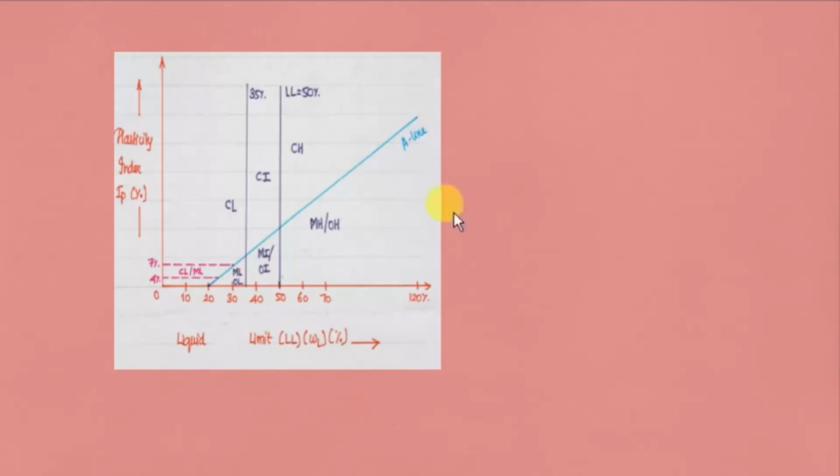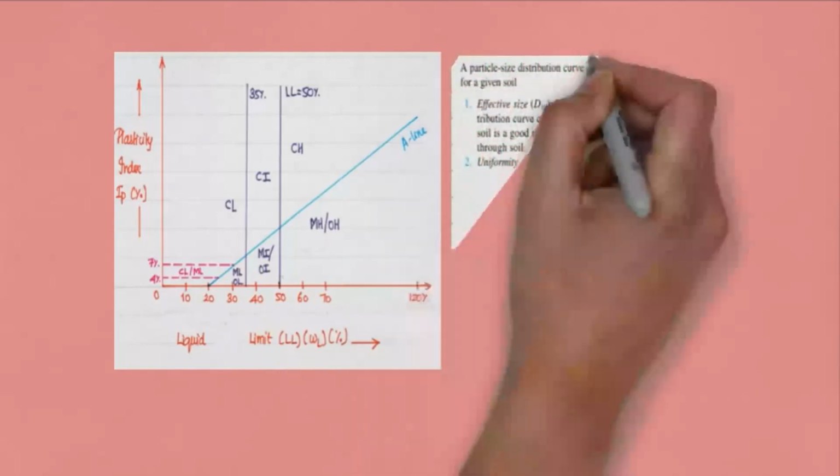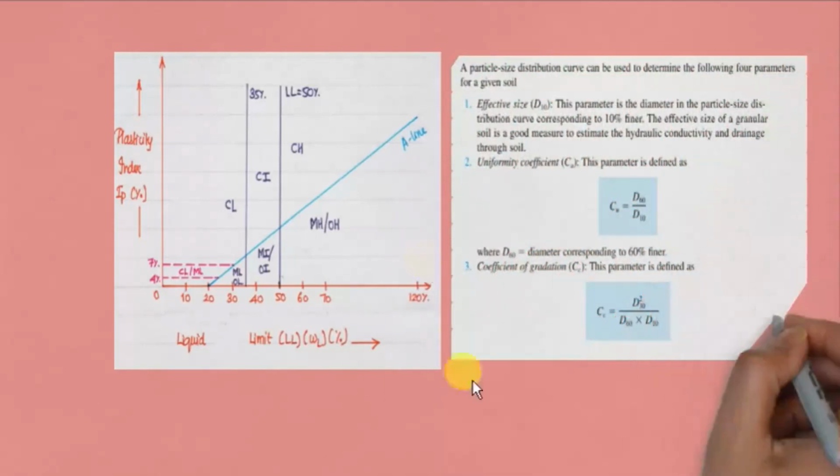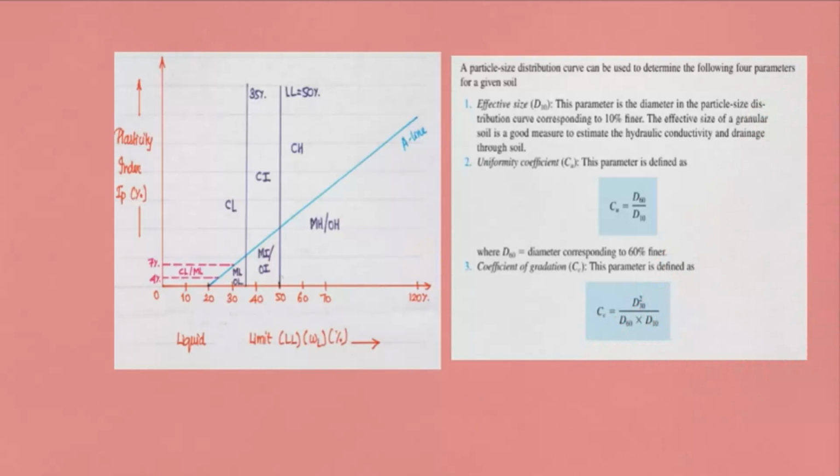Hope you understood the plasticity chart, friends. Next, let's see the formula for Cu and Cc for classification as well graded and poorly graded. Here you can see the effective size D10, and we can also see D60, D30.